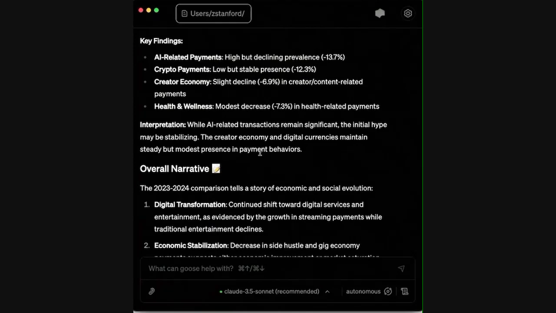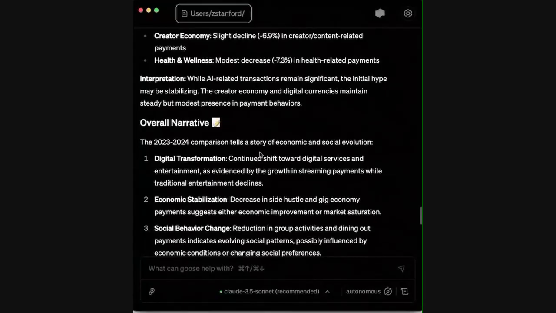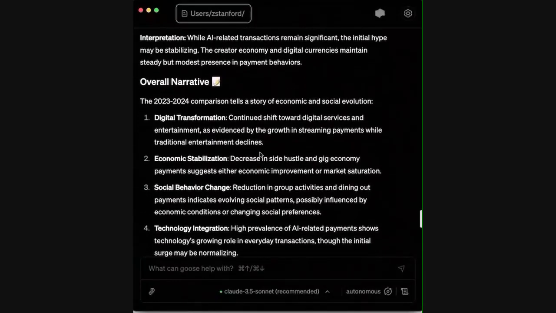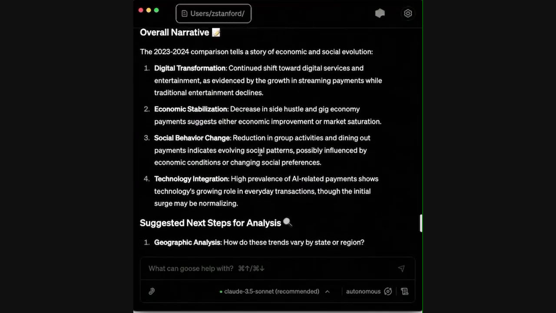I don't even know what people are paying for AI on Cash App, but we can do that as a follow-up case study and maybe share it in our next That's Money trend report. So yeah, it summarizes an overall narrative.